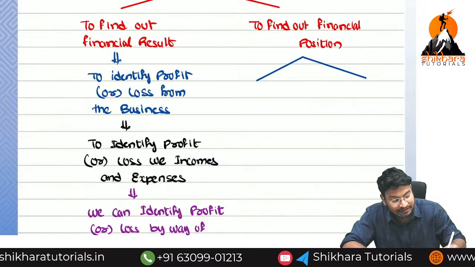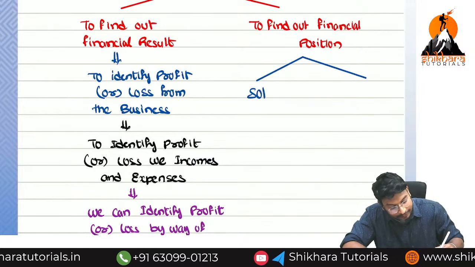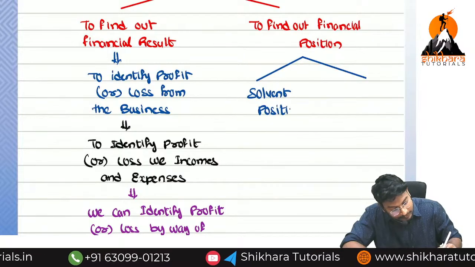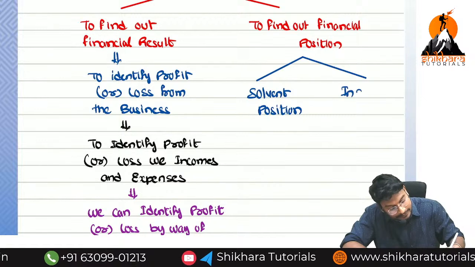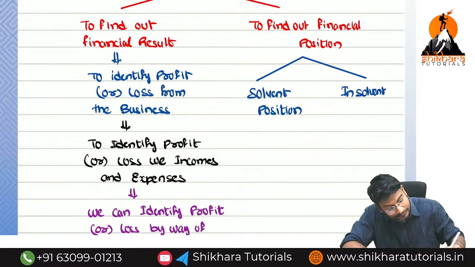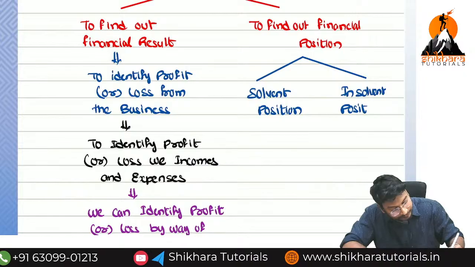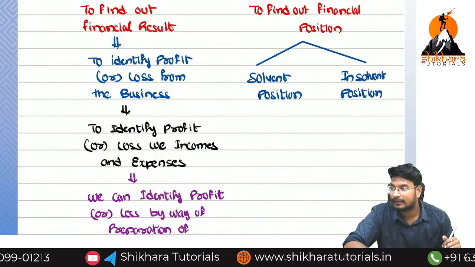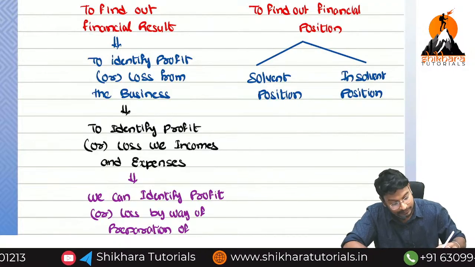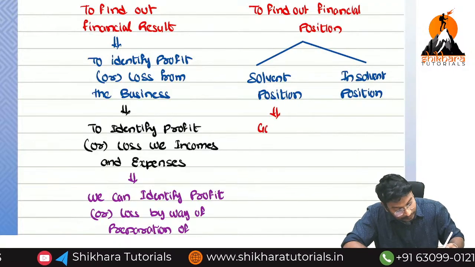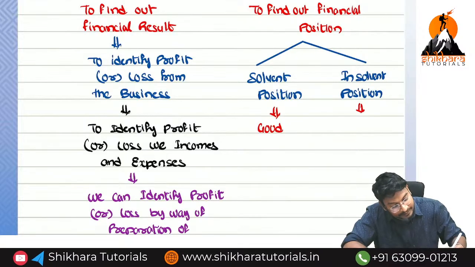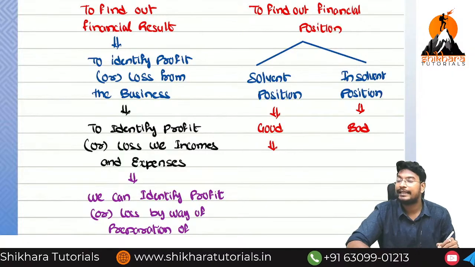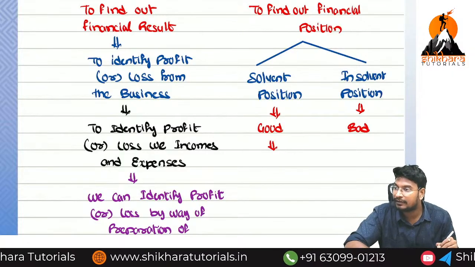How many types of positions? Two types. Solvent position, insolvent position. What is the meaning of solvent? Solvent means good or bad? Solvent means good position. Insolvent means bad. When will it be good? When we are in a capability of repayment. Otherwise, we are not in a capability of repayment.